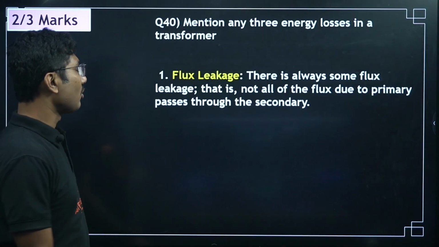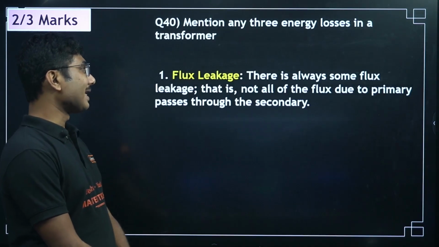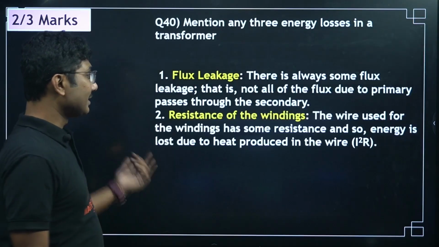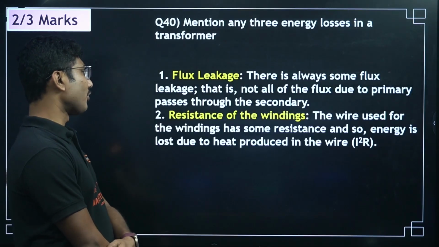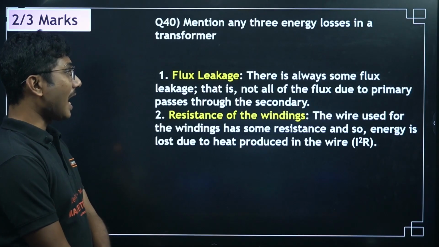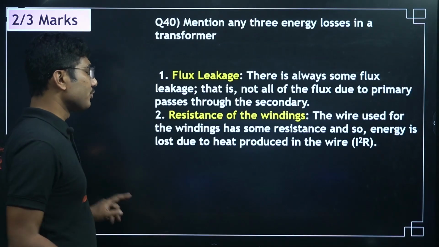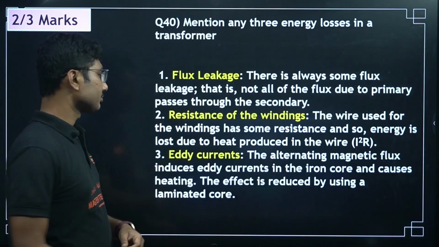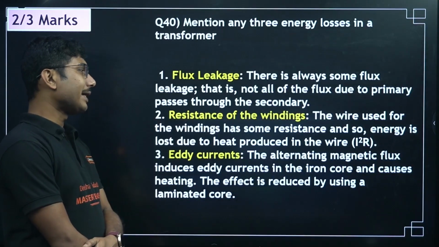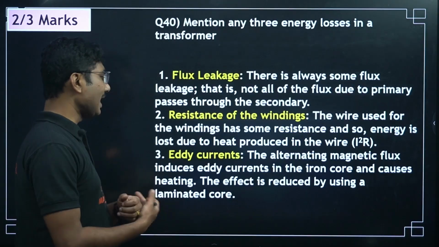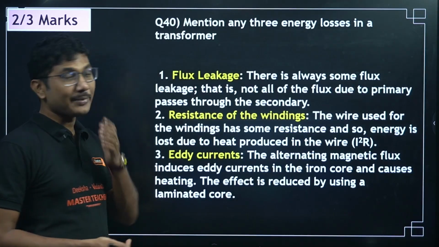Flux leakage: there is always some flux leakage, that is, not all the flux due to the primary passes through the secondary. Resistance of the windings: the wire used for the windings has some resistance, and so energy is lost due to the heat produced in the wire, I squared R. Eddy currents: alternating magnetic flux induces eddy currents in the iron core and causes heating. The effect is reduced by using a laminated core.